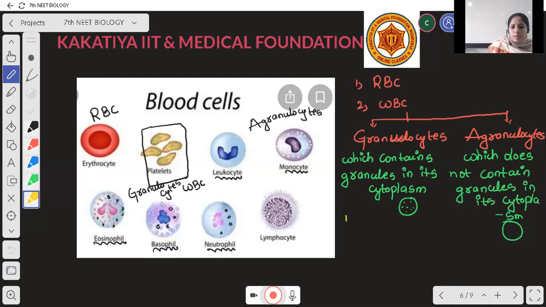Granulocytes are three types: eosinophils, basophils and neutrophils.